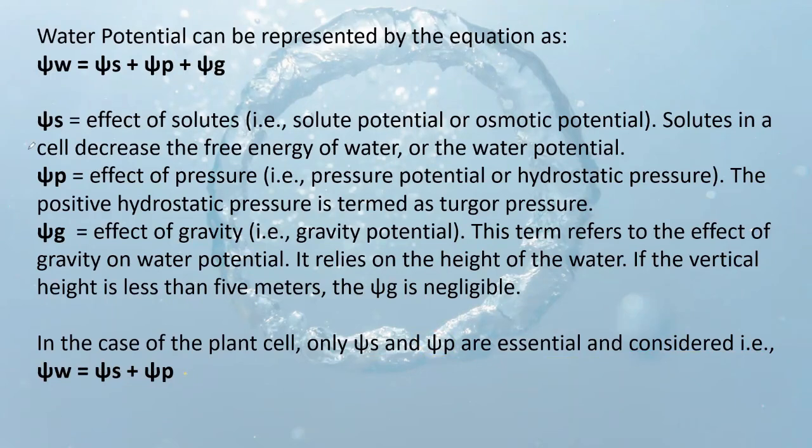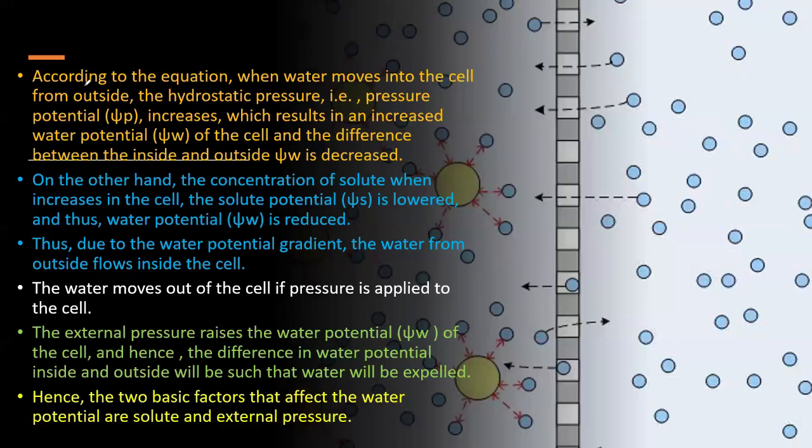These two terms basically form the water potential. According to the equation, when water moves into the cell from outside, the hydrostatic pressure potential increases, which results in an increased water potential of the cell, and the difference between inside and outside water potential decreases.